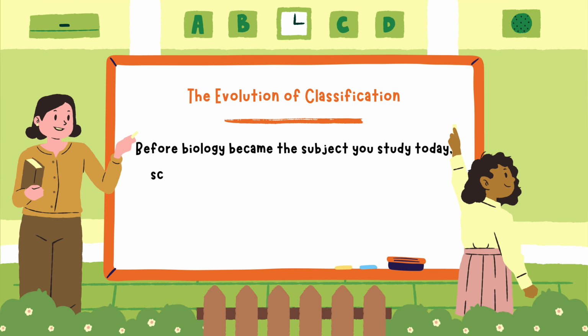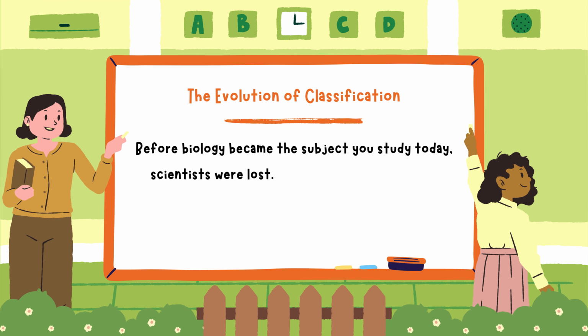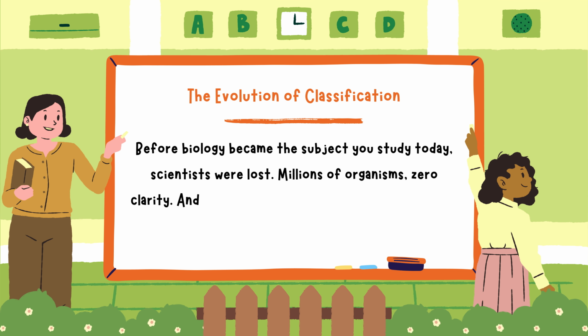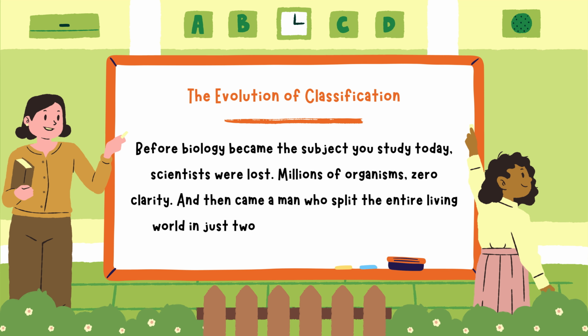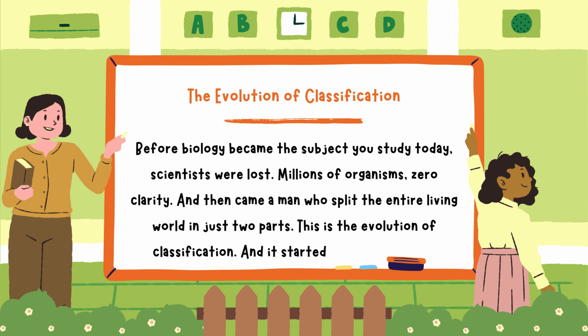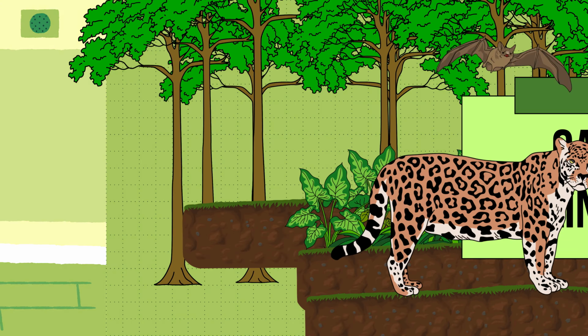Before biology became the subject you study today, scientists were lost. Millions of organisms, zero clarity. And then came a man who split the entire living world in just two parts. This is the evolution of classification. And it started with a revolution.